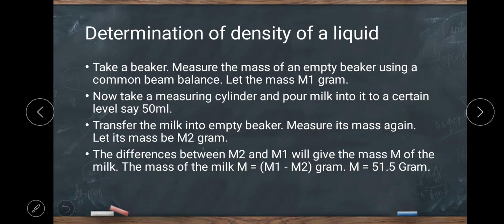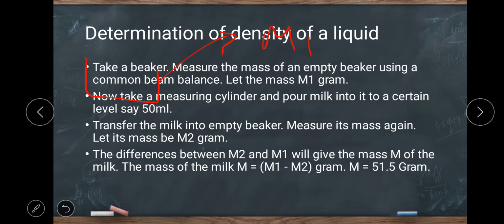Determination of the density of a liquid. How to find the density of a liquid? Take a beaker, measure the mass of the empty beaker using a common beam balance, and let the mass of this beaker be m1. First of all, take a beaker. We have taken one beaker. We have measured the mass of this beaker by using the beam balance, and the mass of this beaker is m1.